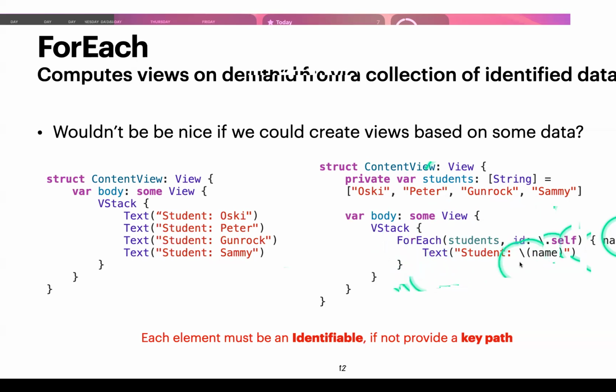So again, internally, what for each is doing, it's getting this function, this closure. Okay, I have this closure. It accepts a name, right? So I'm passing Oski into it, Peter into it, Gunrock into it, Sammy into it. And what am I displaying? This text. So that's how it's using this closure, which is really cool.